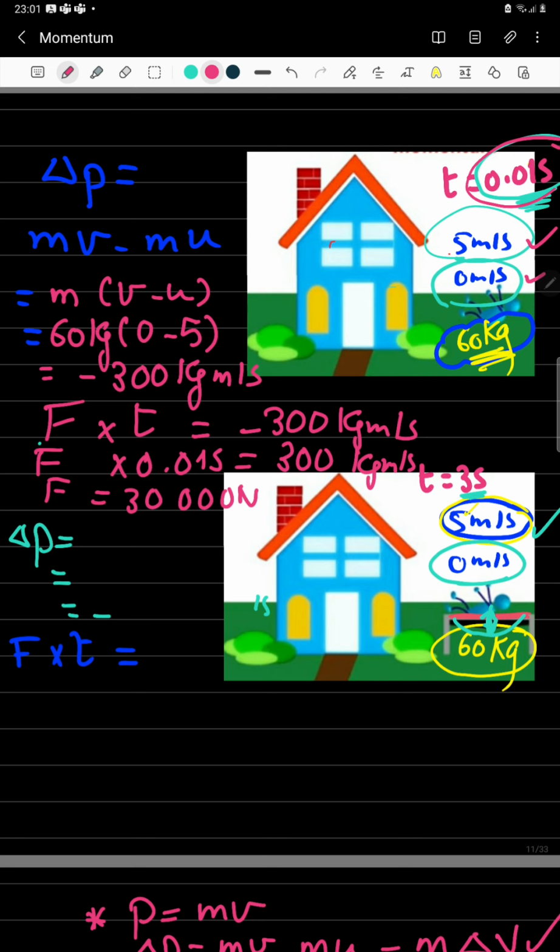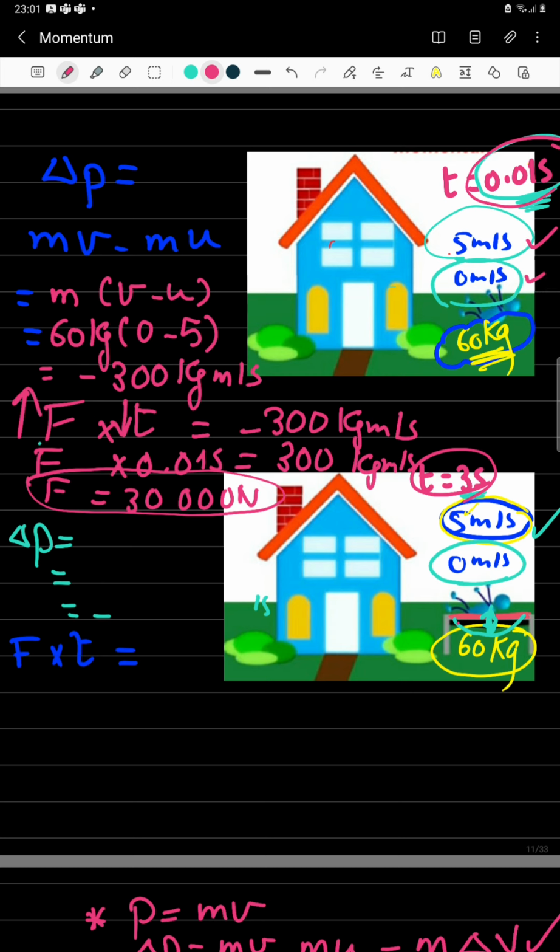causing him to be badly injured. Because to cause this change in momentum, a big force acted on him for a short time. He experienced a very big change in momentum in a very short time. Okay? If this person, when he fell, was lucky enough to find a mattress behind him, so he kept moving up and down until he stopped, and he took a stopping time of 3 seconds, is he going to experience the same force? No. The force will be much less than the first force that acted on him when the stopping time was very short, when it was 0.01 second.